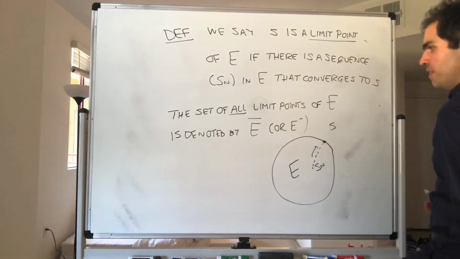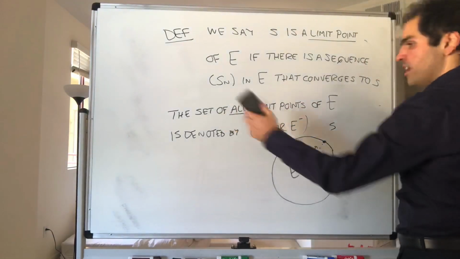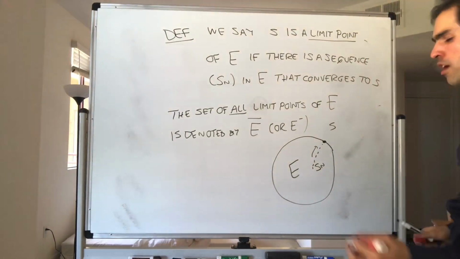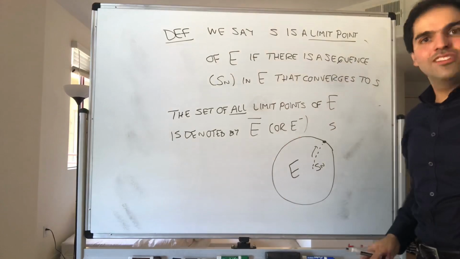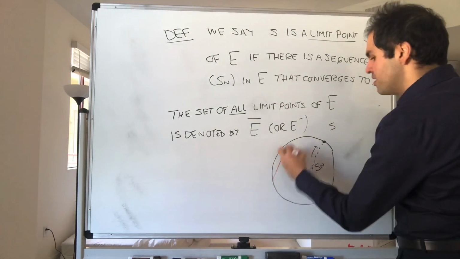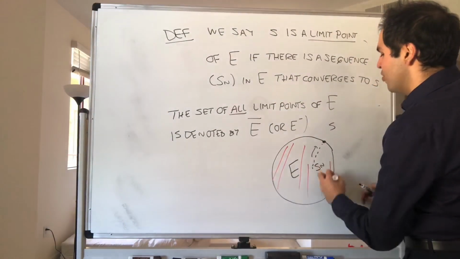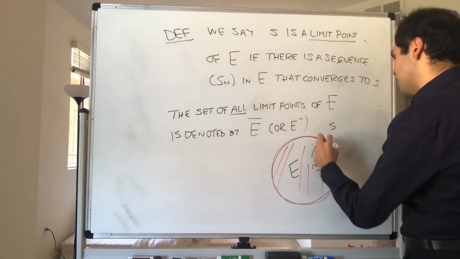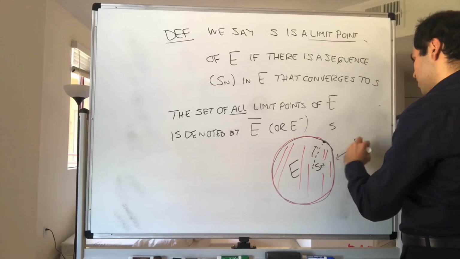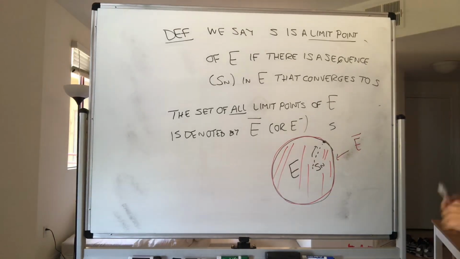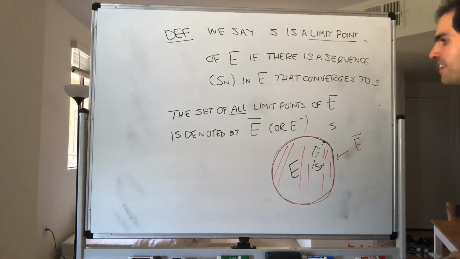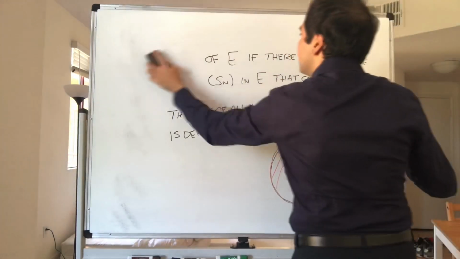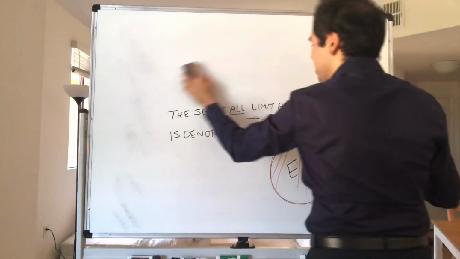So E bar is just the set of all places you can go by taking limits of sequences. In general, it's this huge set that contains E and also usually its boundary. Not usually, in most cases I would say. It always contains the boundary, sorry about that.